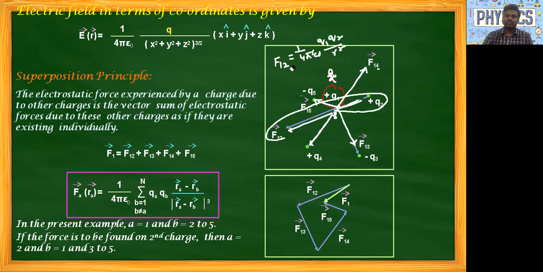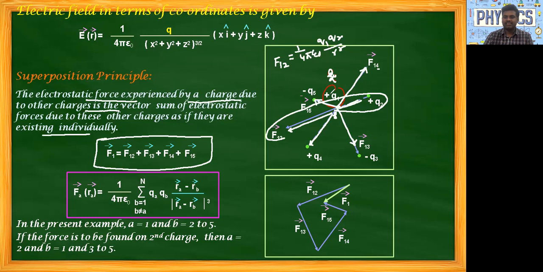Now this is the force F12. Similarly, we can write force in terms of F14, F13, F12, and F15. Then this all sum together is nothing but the superposition principle. Or this also we can call the electric force of system of charges. So now understand the definition. The electrostatic force experienced by a charge due to other charges is the vector sum of the electrostatic forces due to these charges as if they are existing individually, the sum of all these vectors.